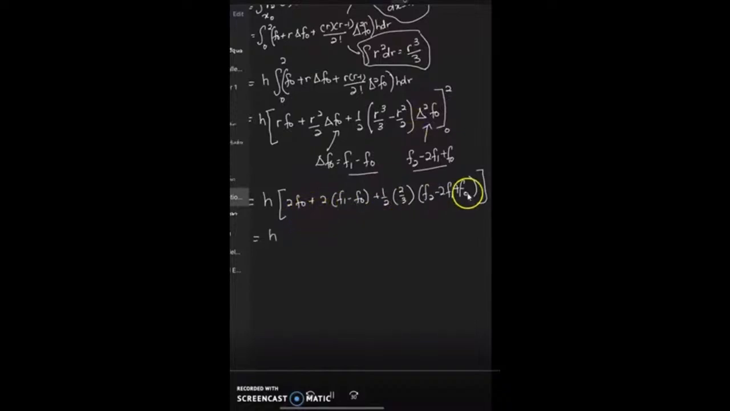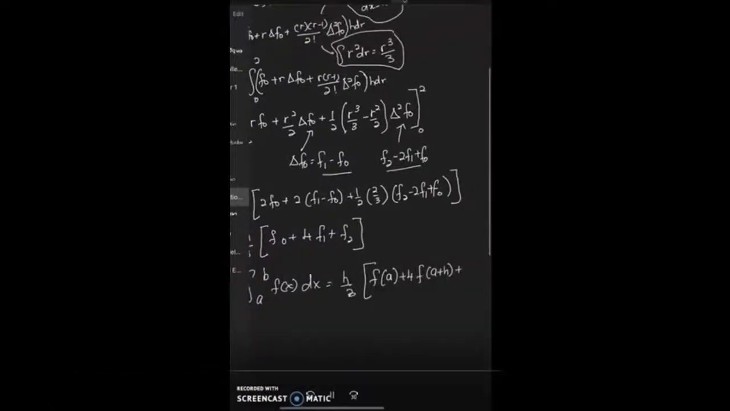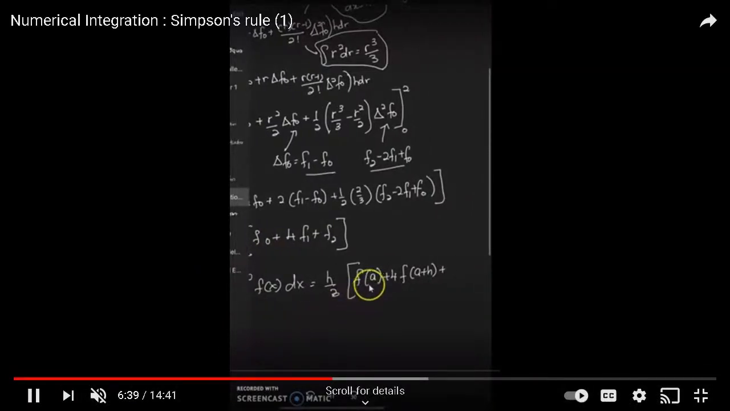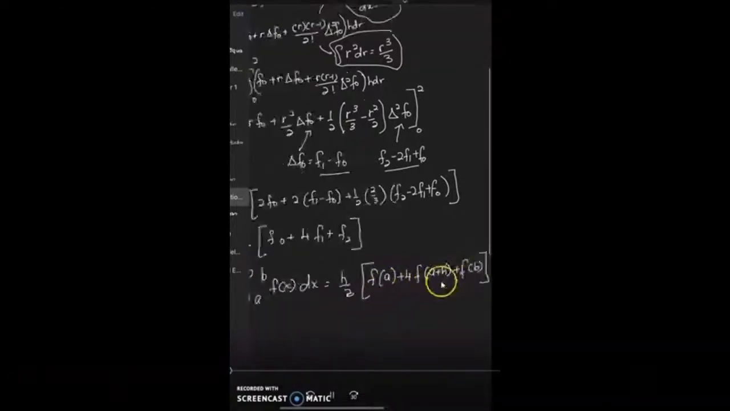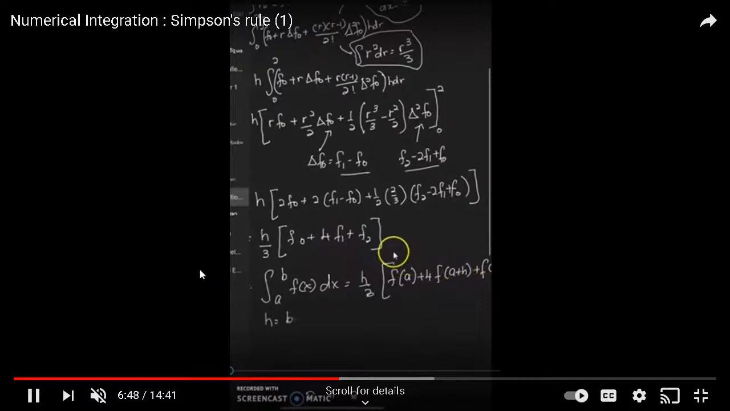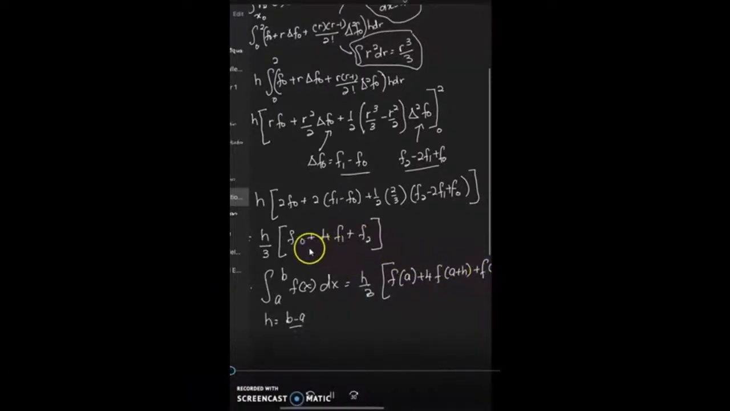Okay, so now let's continue. We try to make it the simplest form to get the formula of the basic Simpson's rule, which is h/3 times (f0 plus 4f1 plus f2). You can create here the formula of basic Simpson's rule: the integral between a and b of f(x) dx is h/3 times (f(a) plus 4f(a plus h) plus f(b)). So this comes from the Newton forward difference formula. It comes from the quadratic polynomial.